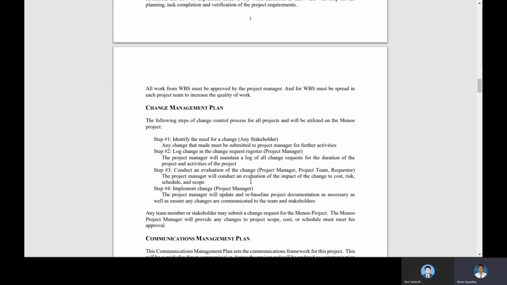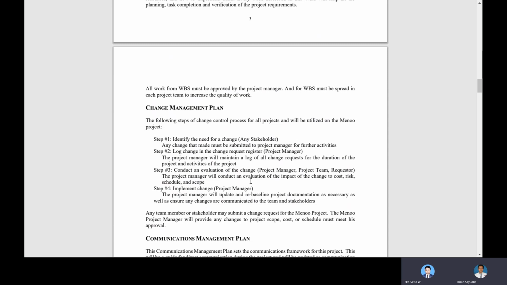And then for the change management plan, the following steps are the change control process for our project, and we utilize it in the Menoo project. First, we identify the need for a change, which can be raised by any stakeholder, and then we log the change in the change request register. So the project manager will maintain a log, and then all change requests will be executed further. And then step 3, conduct an evaluation of the change.